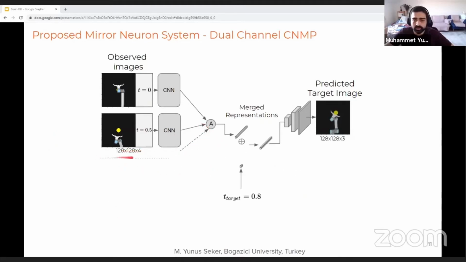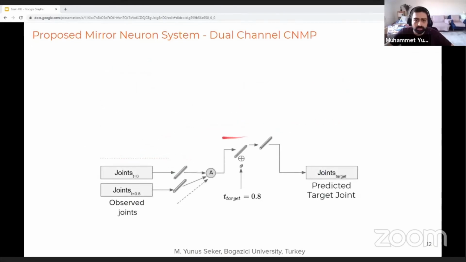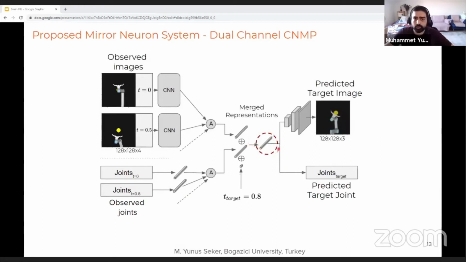So here we can see that the upper part of the system is the CNMP that is trained with image information. The observations are images and the predictions are going to be images. On the other hand, if we close the upper part, we can see that the below part of the system is another CNMP that is trained with joint values. So here the important point in the system is that the representations of both systems are fused into one by using a dense layer here. You can see it in the red circle. This layer allows our system to share related information between these two channels and makes them learn together by mirroring the information for the same time steps.